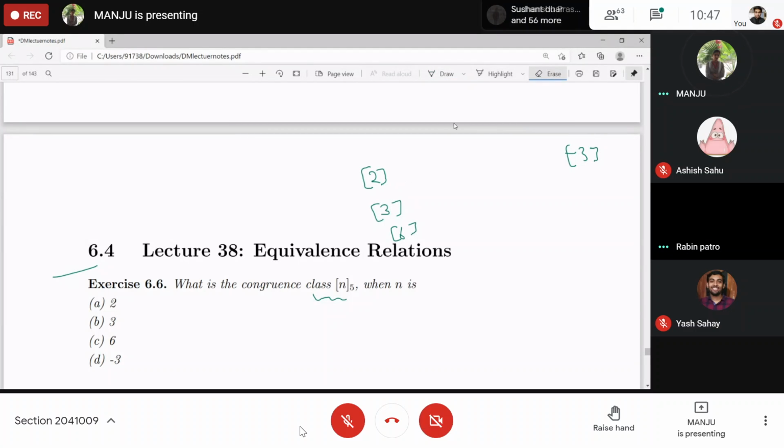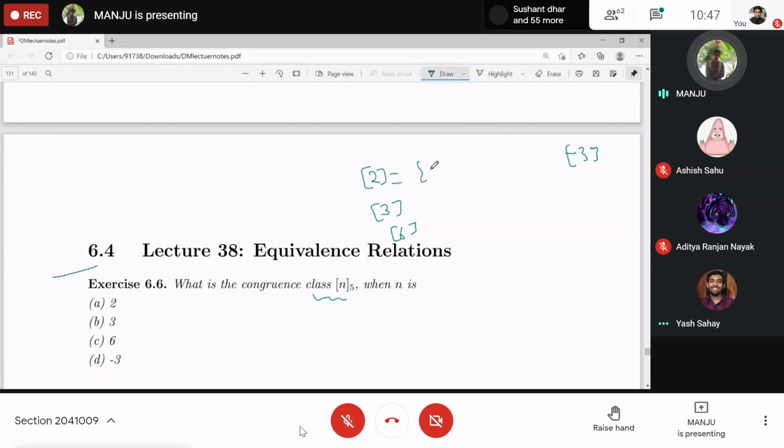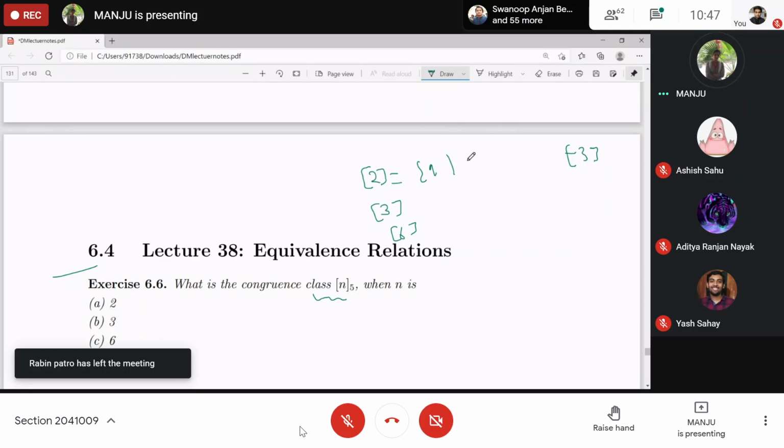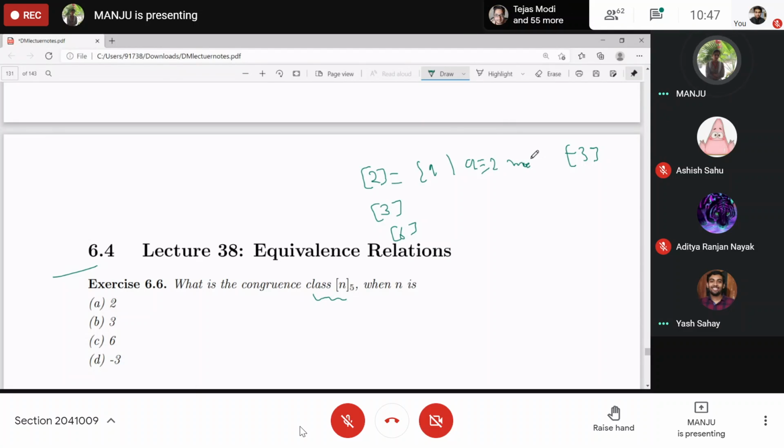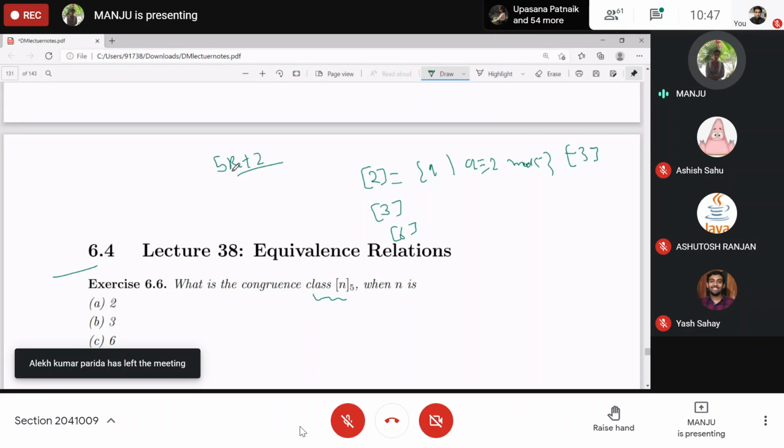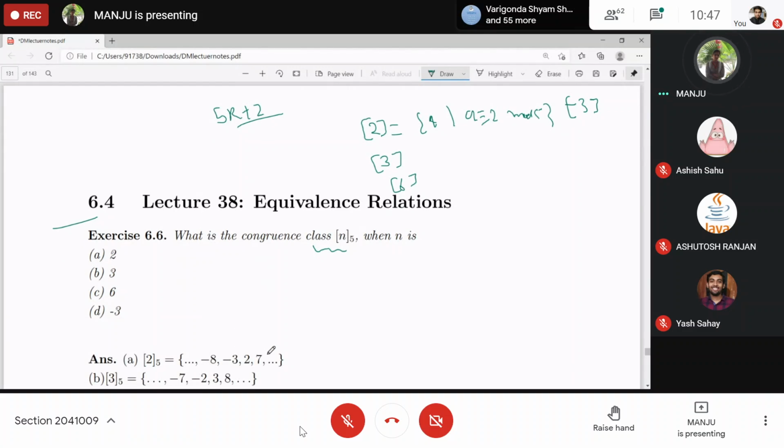Clear? So tell me, the class of 2 will contain all those elements which give you remainder 2 under modulo 5. So this means 5k plus 2 form, and you run over k to get all those a. Those a are 2 if k is equal to 0, 7 if k is 1, and k equal to minus 1, minus 3 gives minus 3, minus 8, and so on.